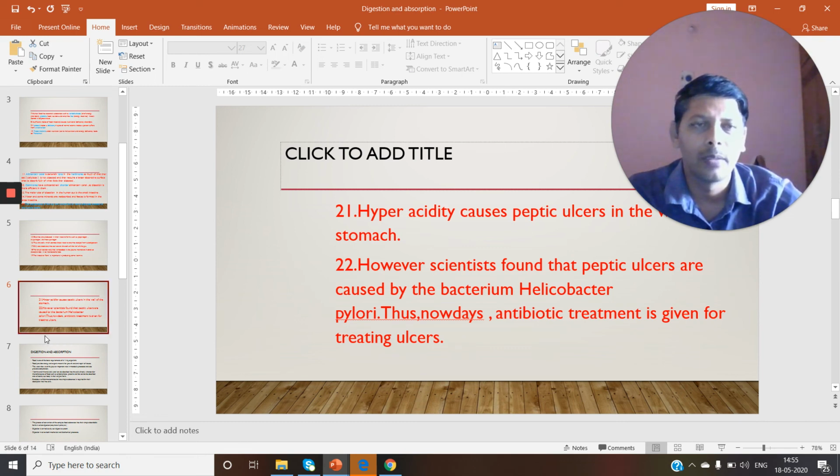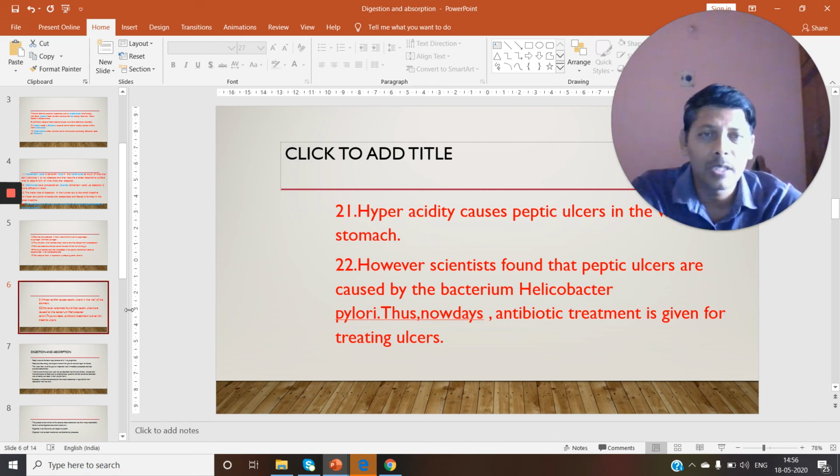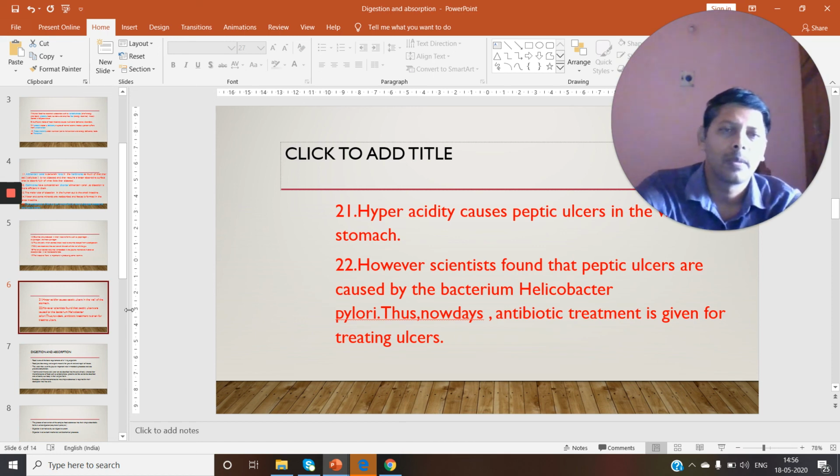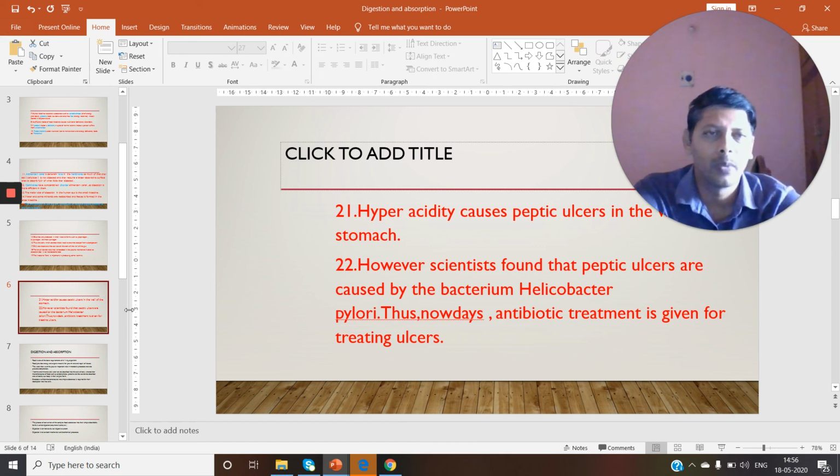Why do these ulcers develop in our stomach? Earlier, scientists thought that these ulcers are caused by hyperacidity. However, scientists found that peptic ulcers are caused not by hyperacidity but by a bacterium known as Helicobacter pylori.